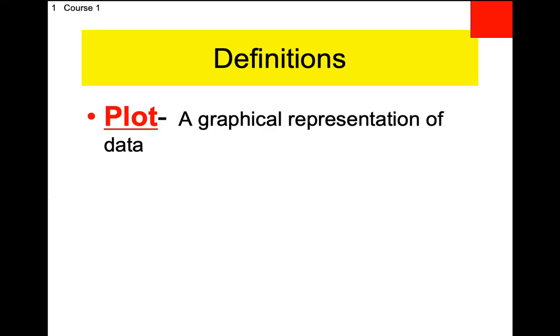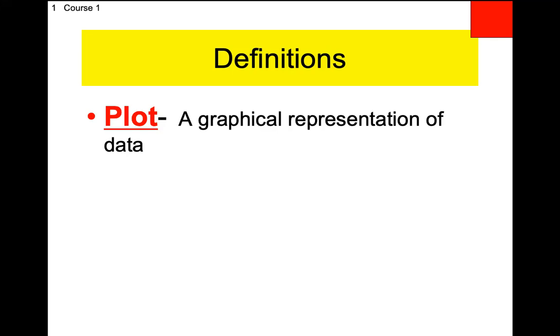What's different between a graph and a plot requires higher level math before you can understand the difference. So for this stage right now, if you see the word graph or plot, they're kind of interchangeable. They're not really, mathematically speaking, until you get to high school. It has something to do with a function. Graphs are functions, plots don't have to be functions. But you guys don't know what a function is, nor will you until you get to high school.